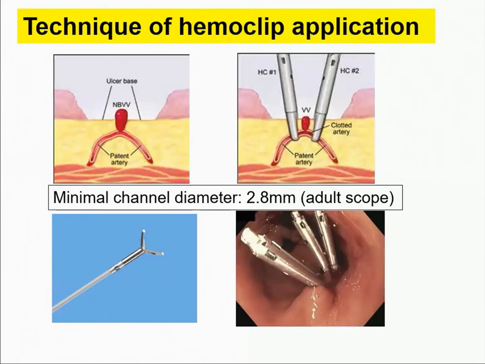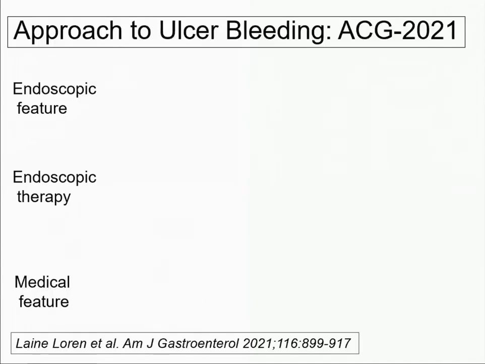A few tips about using hemoclip. You remember I showed that picture of visible vessel. The visible vessel is the source of bleeding, but it is fed by a feeder artery. So what do you need to control? You have to clip the feeder artery. So the trick is that you have to apply clip both proximally and distal to the visible vessel, not attacking the visible vessel itself.